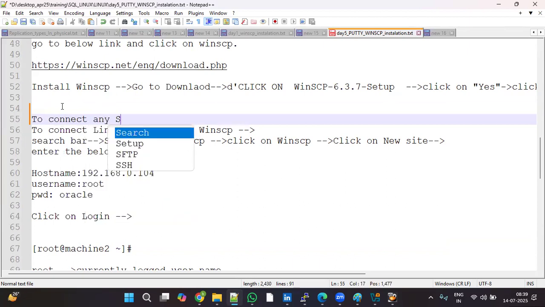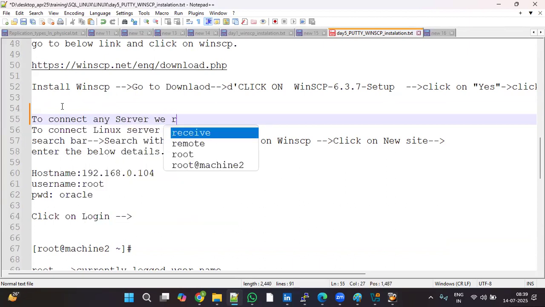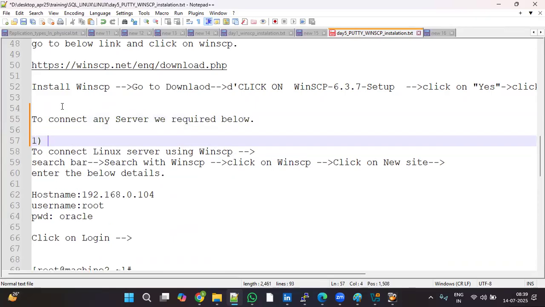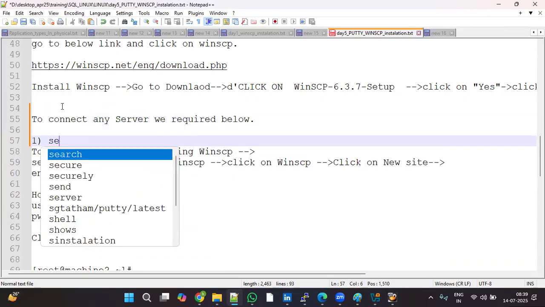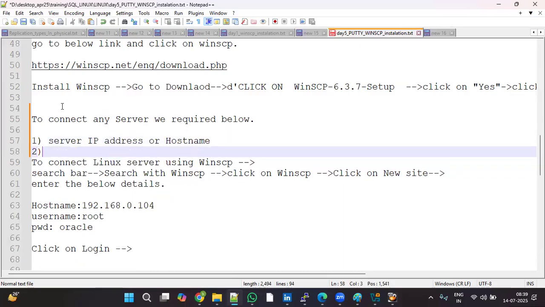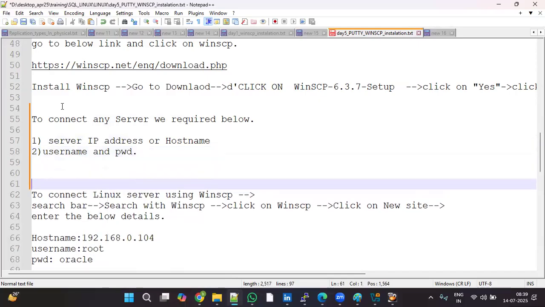To connect to any server, the requirements are: one, the server IP address or host name, anything; second, a username and password.